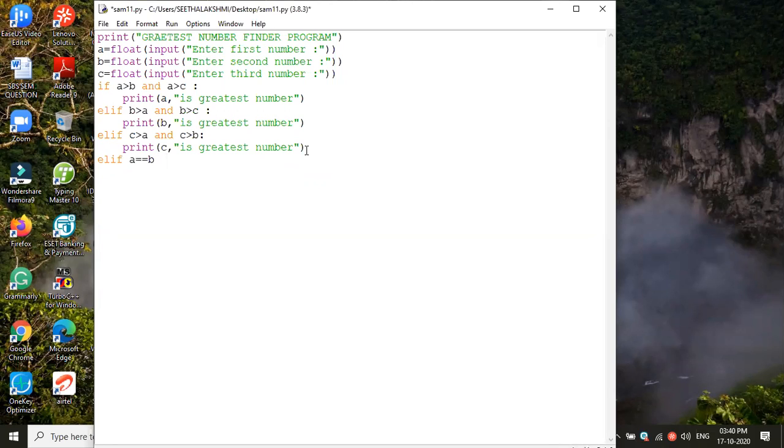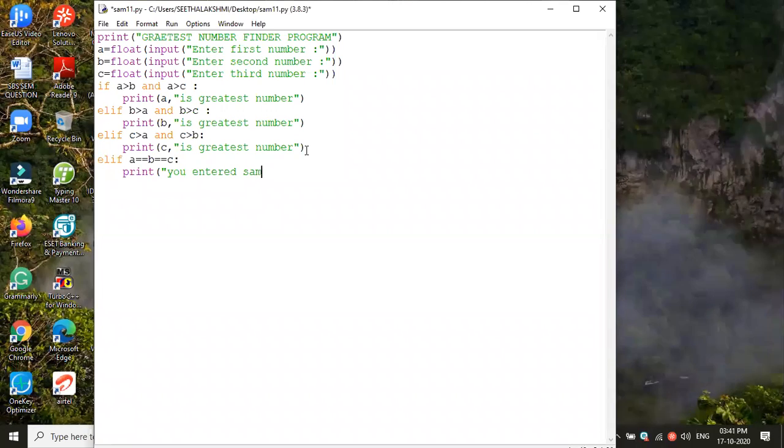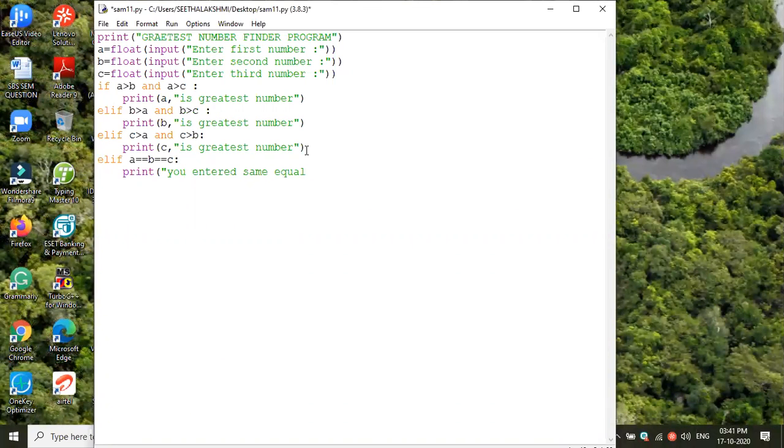See how he is saying A equal to B equal to C. In this condition, print, you entered the same number. Say equal, that is the same number. Same equal numbers. Equal numbers. Okay, fine, that is fine.